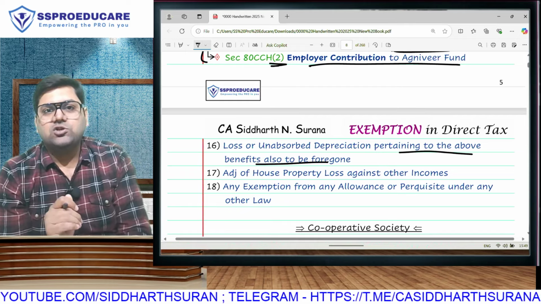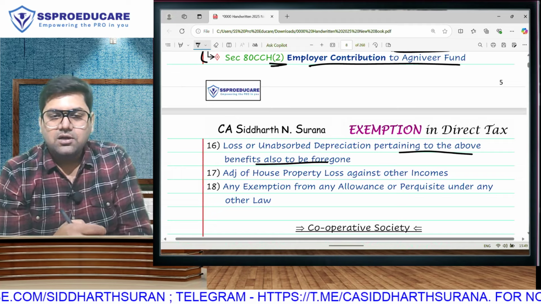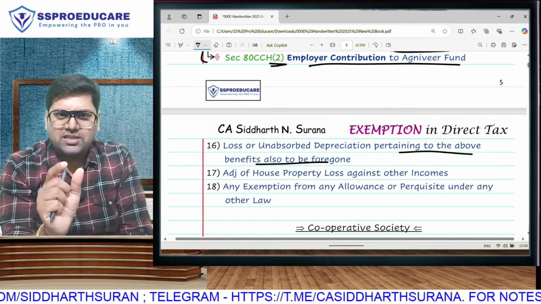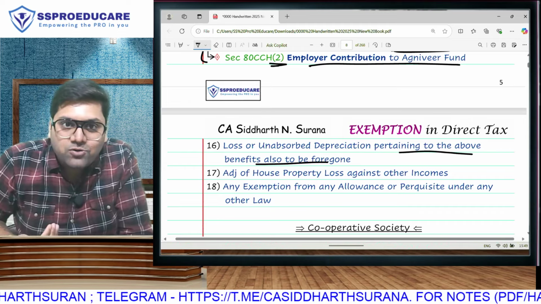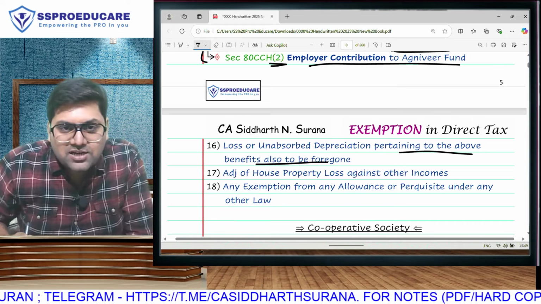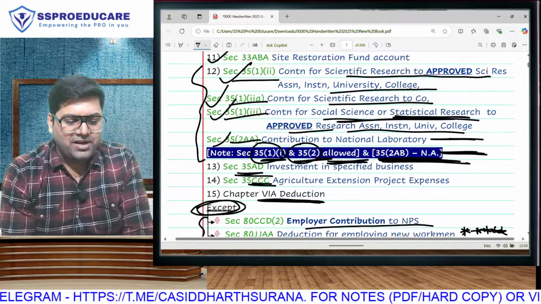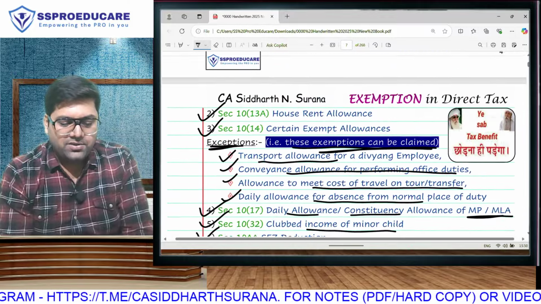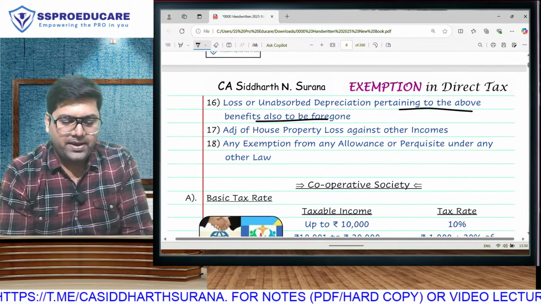Suppose last year I was in the old regime, so I was eligible for 35AD deduction. I took some amount as deduction, but some amount was unutilized because my profits were over. So that becomes my brought forward amount. This year I moved to the new regime. So this year no deduction, plus brought forward also no deduction. All the benefits that we are foregoing here, in the current year I will not get, and if there is any brought forward I will not get that also.